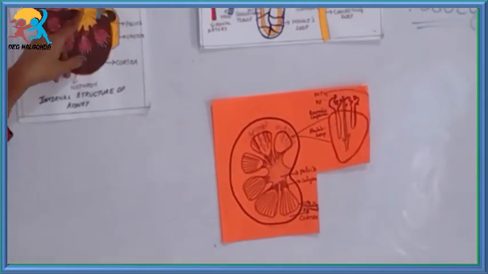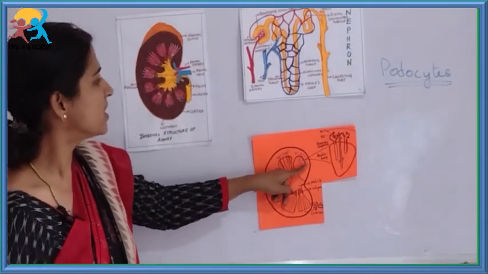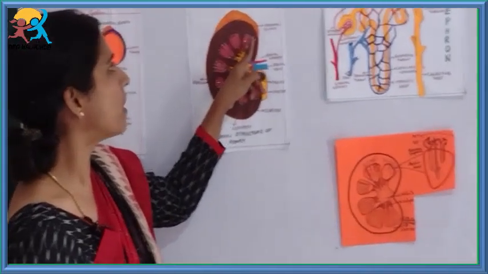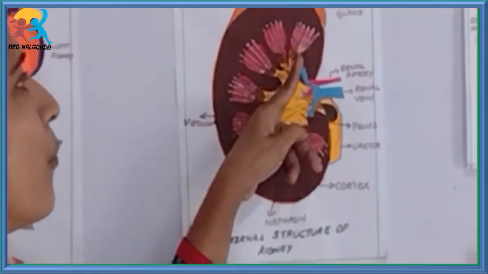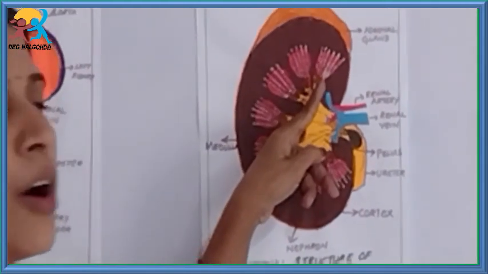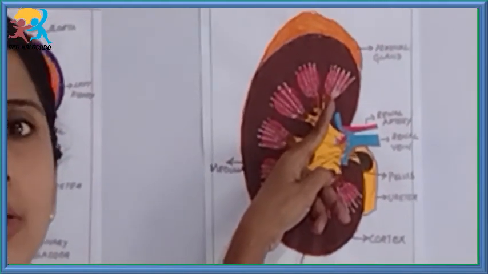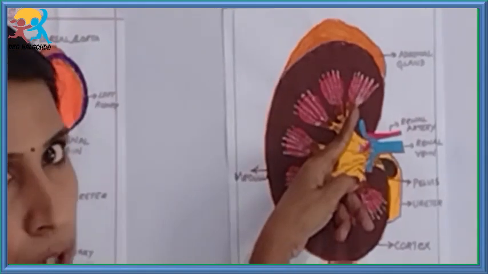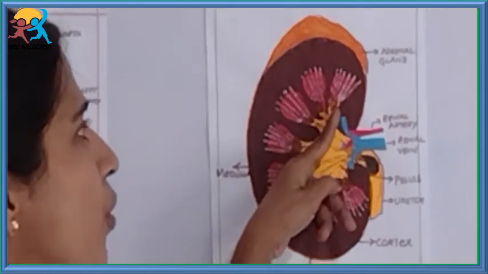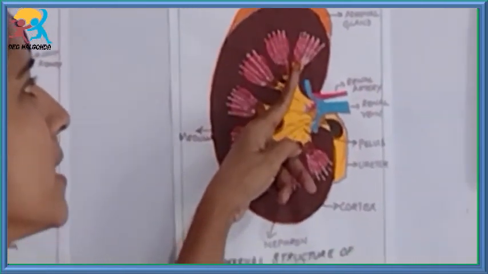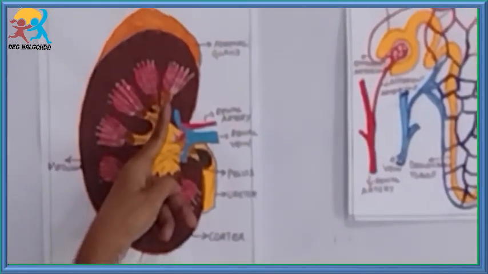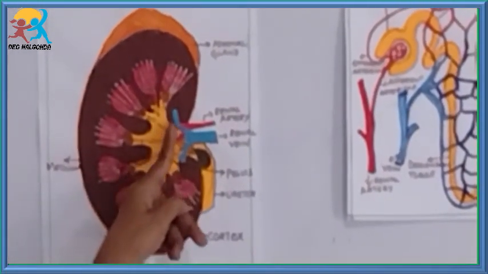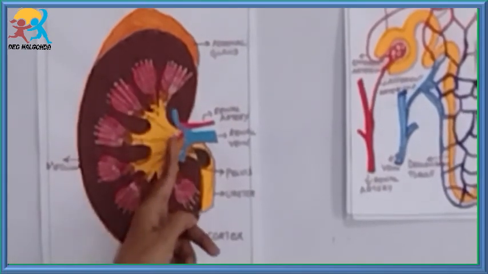And even in this diagram, you can see the same streaks, which are nothing but the collecting ducts, which help in the formation of micro droplets of urine. These micro droplets of urine get collected in the calyces and are sent to the pelvis region.